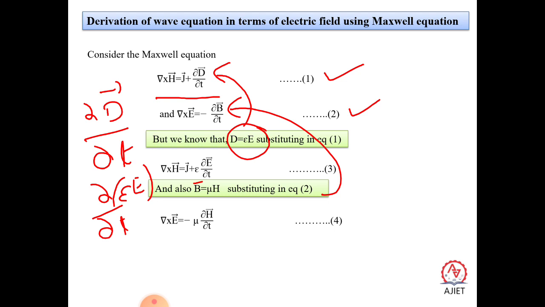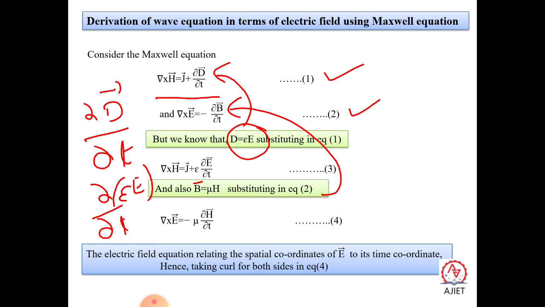So just substitute D, the displacement current density, as epsilon E, and you take epsilon outside, so that becomes equation 3. Similarly, in equation 2, just substitute B is equal to mu H and you remove mu outside the differential term. So del cross E is equal to minus mu into dou H by dou t. So this is the electric field equation relating the spatial coordinate of E to its time coordinate.